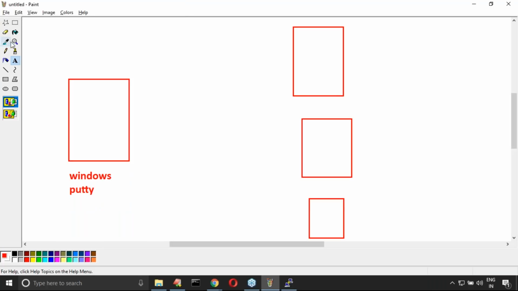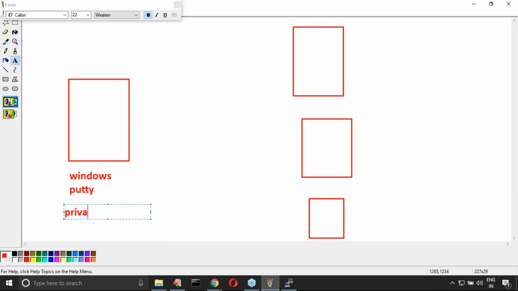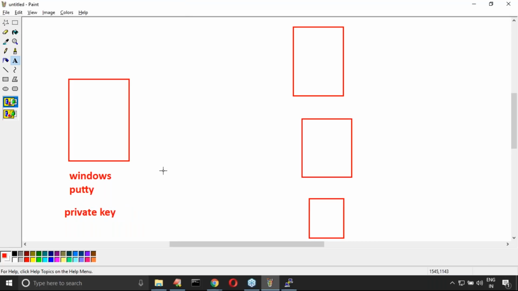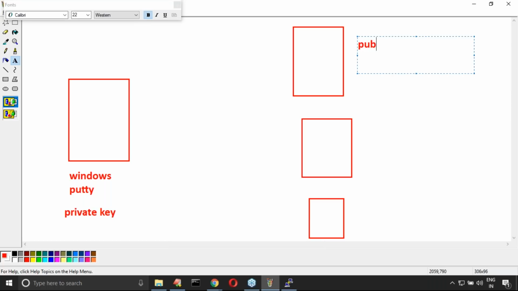So what we require to do is maintain a private key. Because you are communicating, what do you require? Private key. Next, you have to provide the public key to the receivers. The public key you can share with these people.